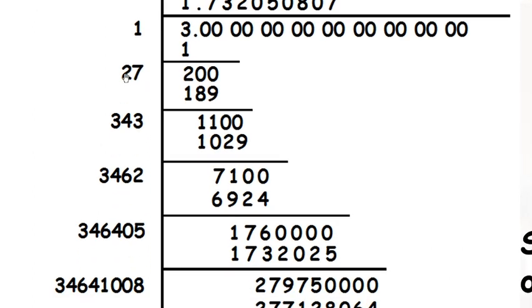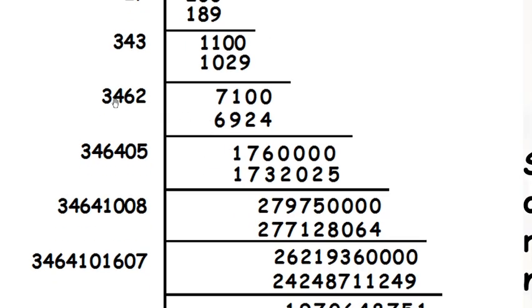So 2 will be the same. 7 will become double, means 14 we will get. That 1 is to be added to 2. So this 27 will become 34. Why? 27 plus 7, only this 7 has to be doubled, 27 plus 7 is 34. Now with 34 we have to take 3 here. 343, 3 times is 1029.